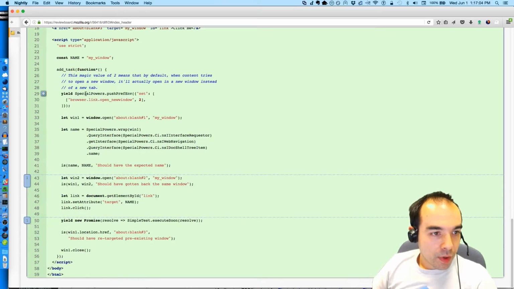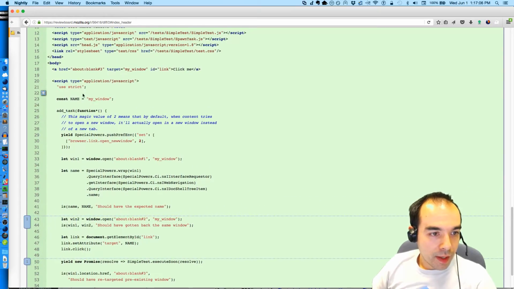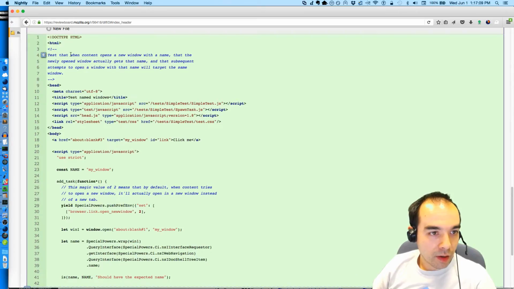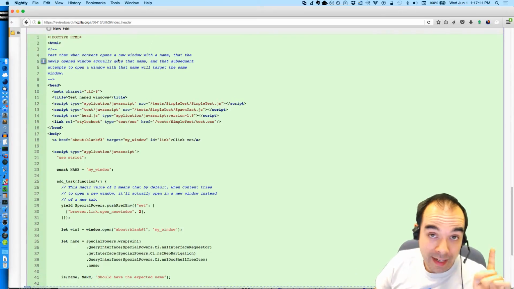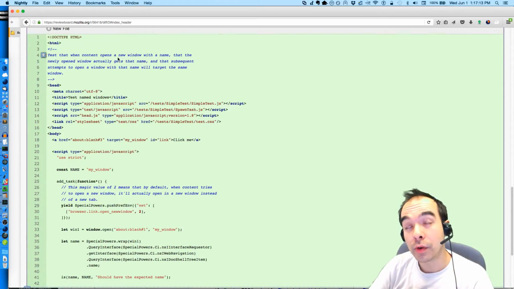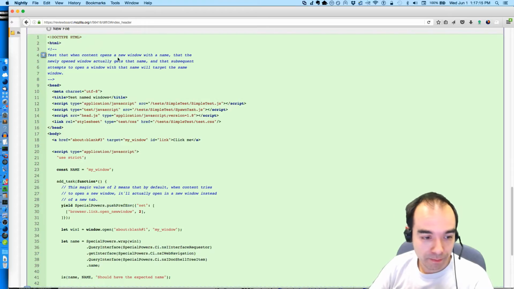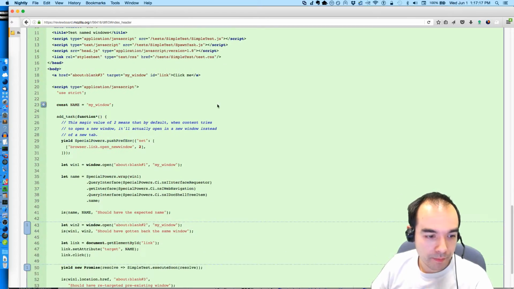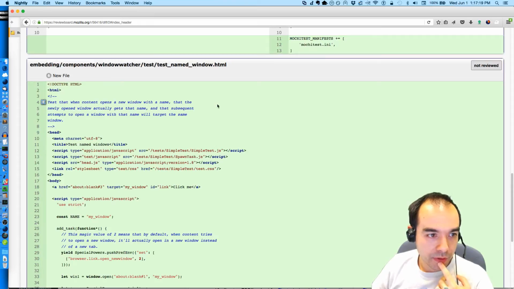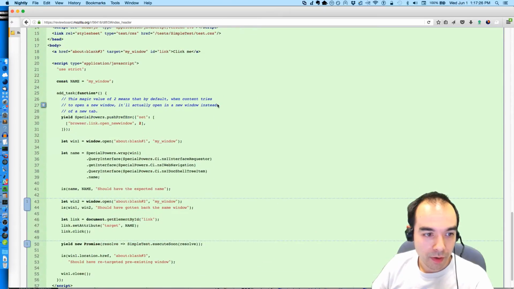So his concern: what does this test do? It tests when content opens a new window with a name, because whenever you call window.open, you can pass a name. That the newly opened window actually gets that name, and that subsequent attempts to open a window with that name will target the same window.